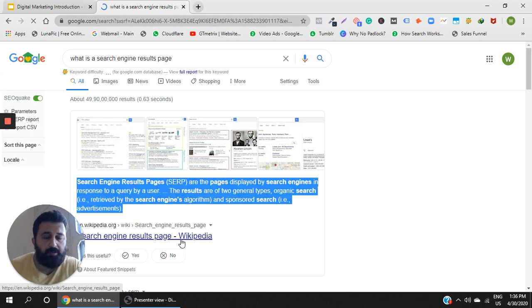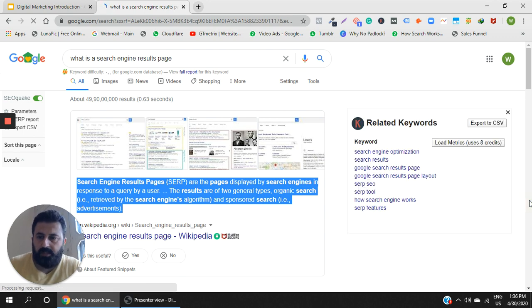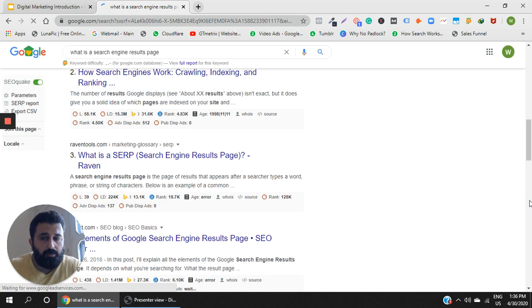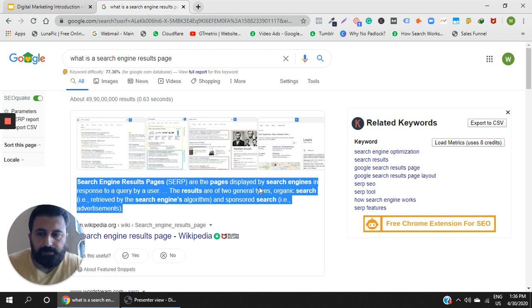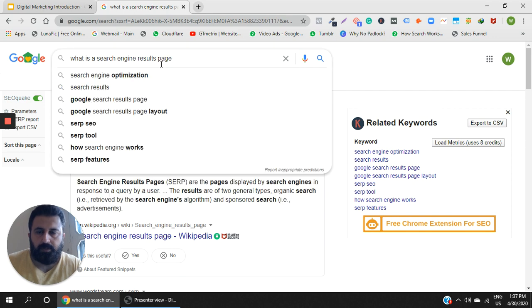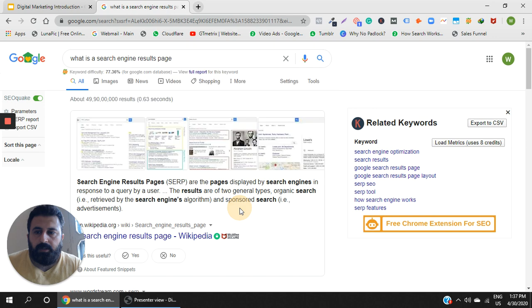Nobody is required to click on Wikipedia or any of the results given down below. As you can see, there are various results coming down below as well, but nobody is required to click on that. Why? Because Google is giving you the results on its own page. So these are known as featured snippets. Got it? So this is a search query. This entire page is known as SERP, Search Engines Results Page. This thing is known as featured snippets,